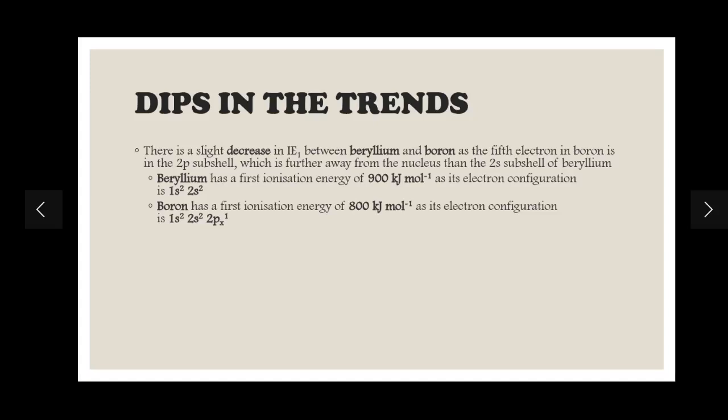All right, so this is the reason why there's a dip in the trend between beryllium and boron.